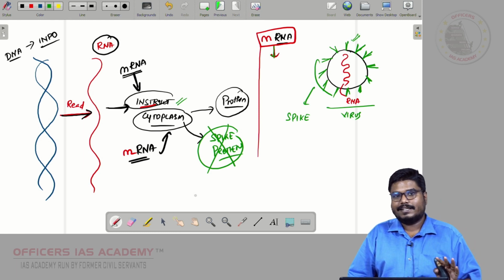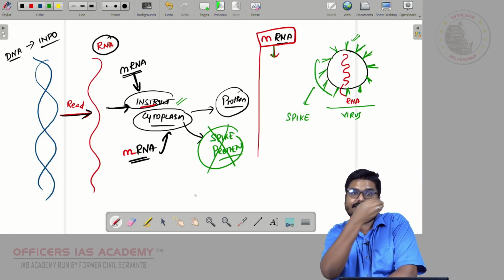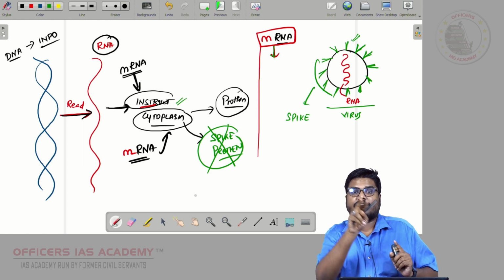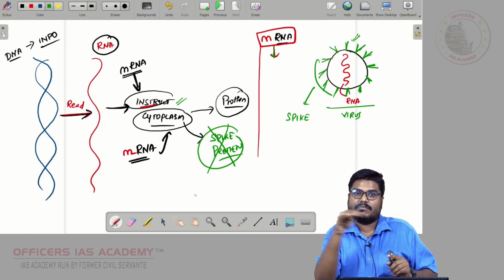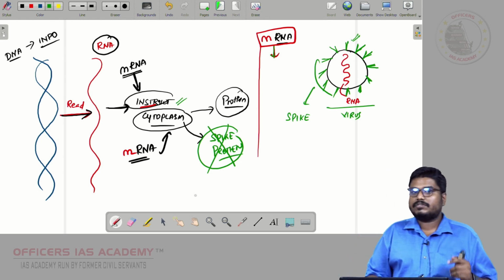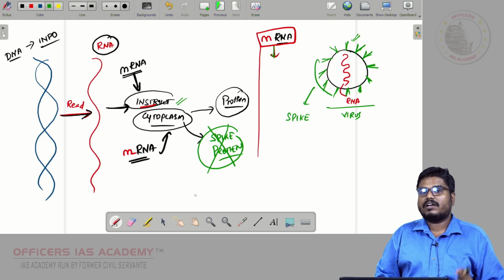Now, when we take the vaccine, mRNA is sent inside. That mRNA will instruct the cytoplasm to produce spike protein, and the immune system will come and destroy it. Now, how is this going to help us against coronavirus?